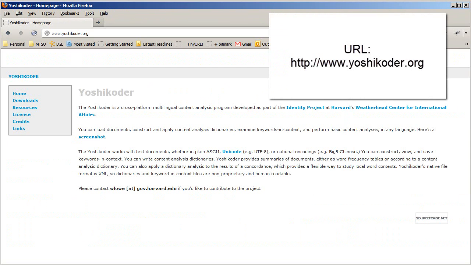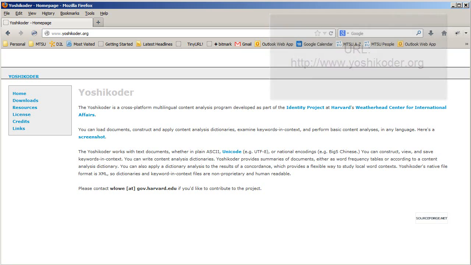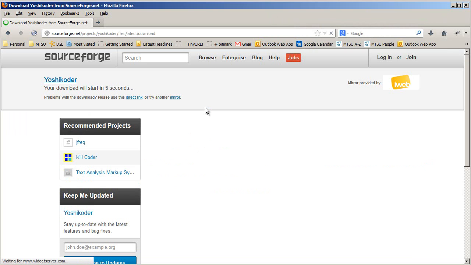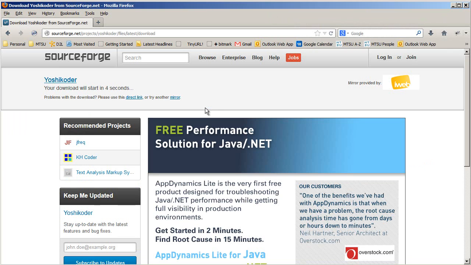There's both a Mac and a PC version. In this video, I'll use the PC version because it has some functionality that the Mac version does not have, and I would recommend that you use the PC version as well. You can download it by coming to this website and clicking the Downloads link right here, and then choosing the latest version link. That'll take you to a SourceForge page.